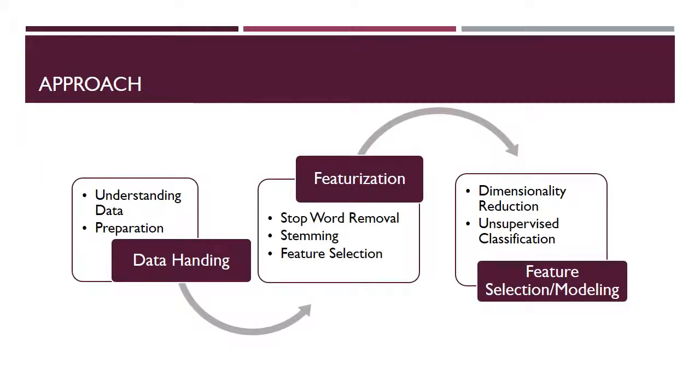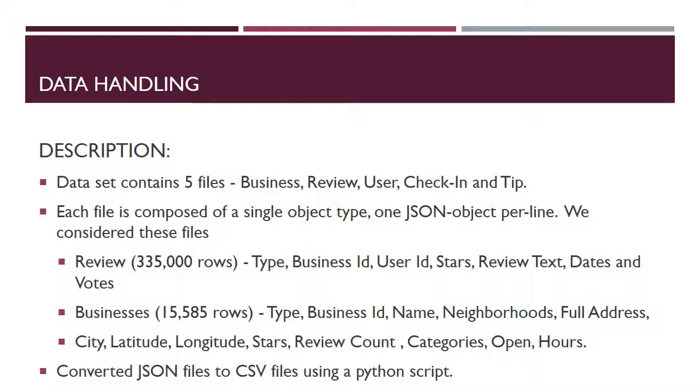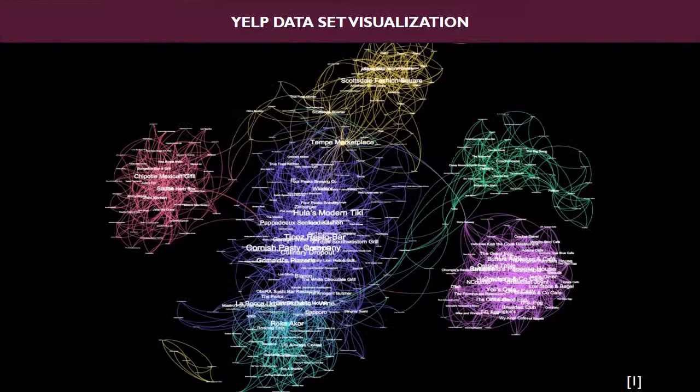Our proposed approach involves these steps in sequence: data handling, featureization, feature selection, and modeling. Let us walk through these steps. The Yelp dataset contains 5 JSON files. Among these, we are interested only in the business and review files. We first converted these JSON files into a standard CSV format using a Python script. Subsequently, we used a VB macro to link the business and review datasets.